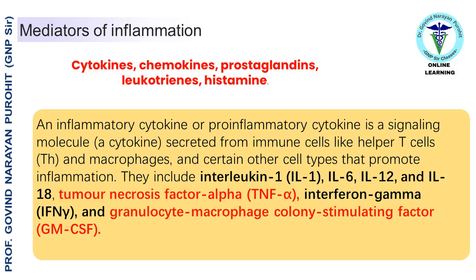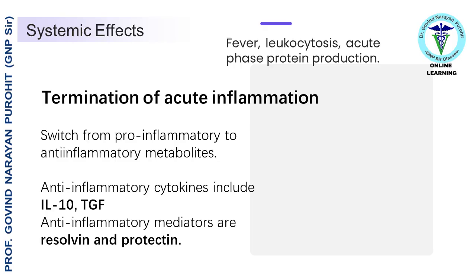An inflammatory cytokine or pro-inflammatory cytokine is a signaling molecule, a cytokine, secreted from immune cells like helper T cells, Th, and macrophages, and certain other cell types that promote inflammation. They include interleukin-1, IL-1, IL-6, IL-12, and IL-18, tumor necrosis factor alpha, TNF-alpha, interferon-gamma, IFN-gamma, and granulocyte macrophage colony-stimulating factor, GM-CSF. Inflammation may also have systemic effects like fever, leukocytosis, and acute phase protein production.